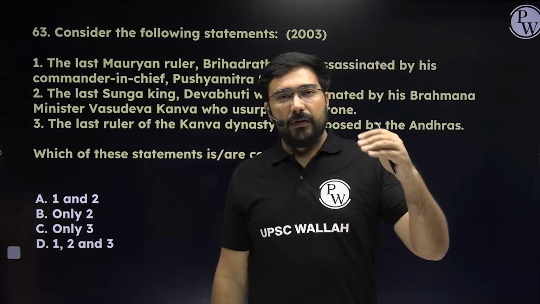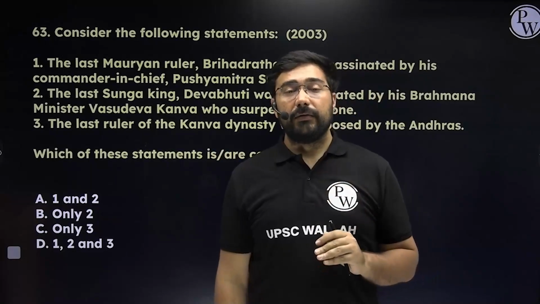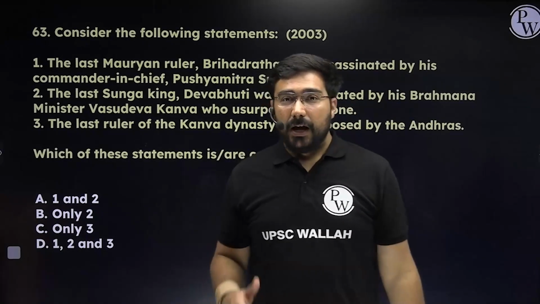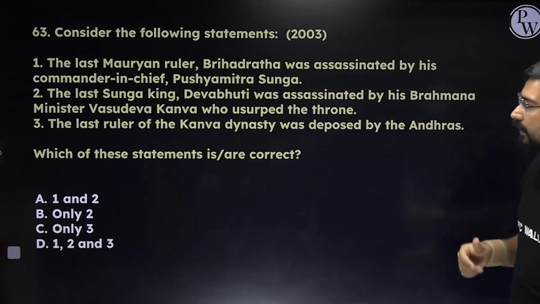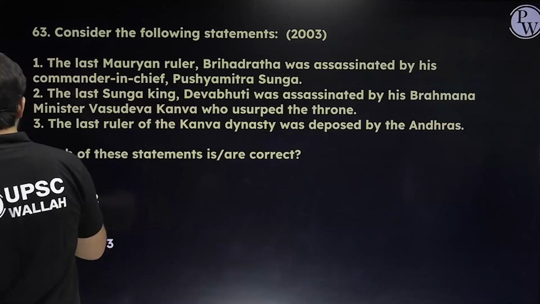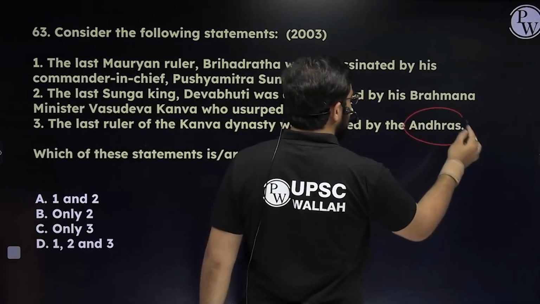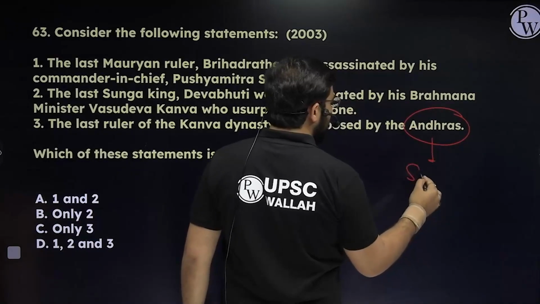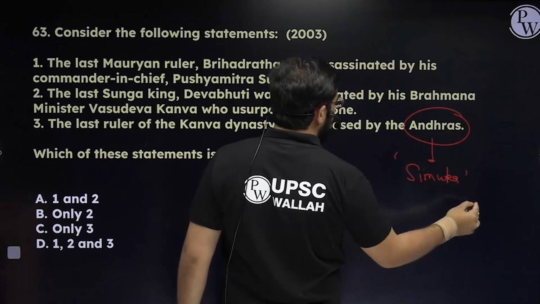First we have the Maurya dynasty, second the Shunga dynasty, third the Kanva dynasty, and the last ruler of the Kanva dynasty was deposed by the Andhras. Who were the Andhras? The Satavahanas. In fact, the founder's name was Simuka.